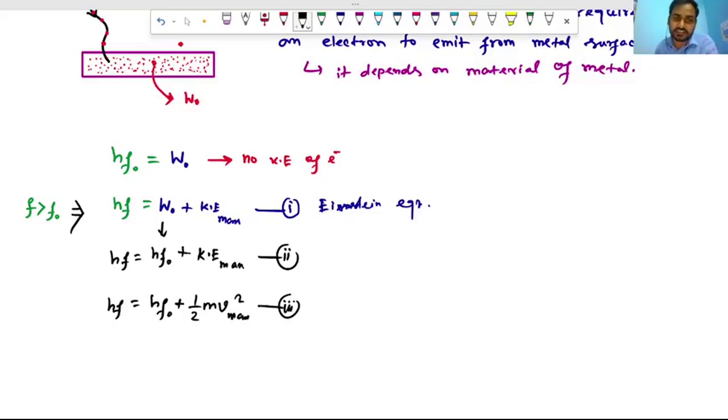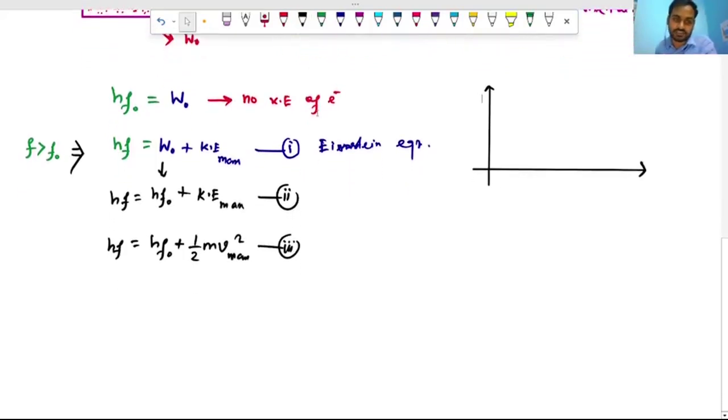From this we can plot some graphs as well. Suppose we want to plot some graphs on the x and y axes. Along the x axis we will plot frequency f, and on the y axis we want to plot the maximum kinetic energy, Emax. As we know, photoelectric emission starts from a certain frequency f naught, the threshold frequency.